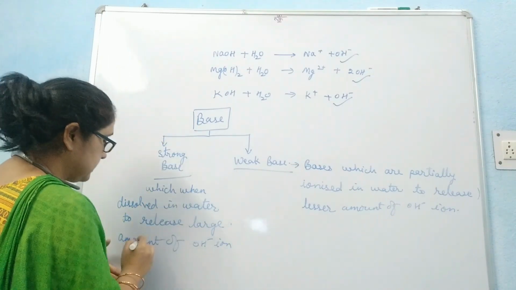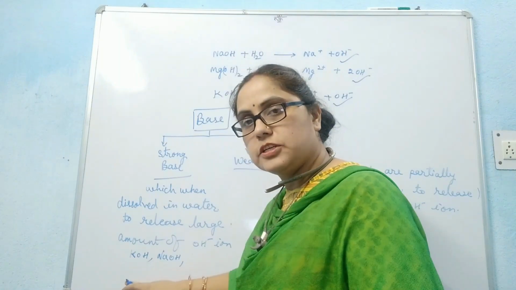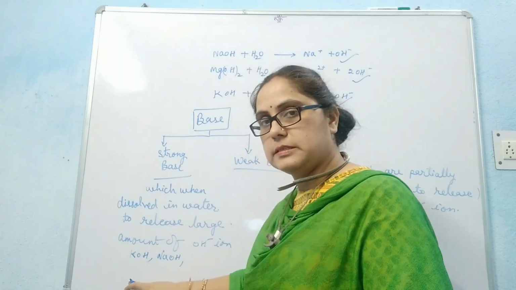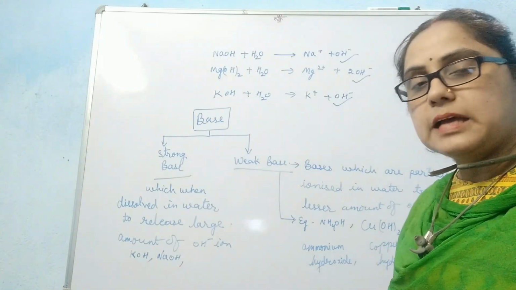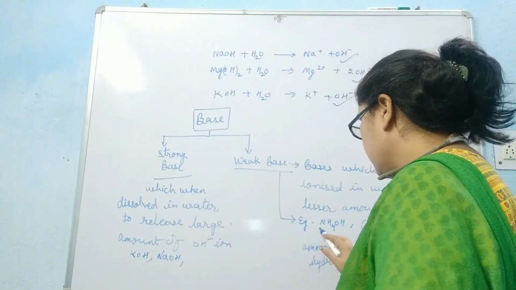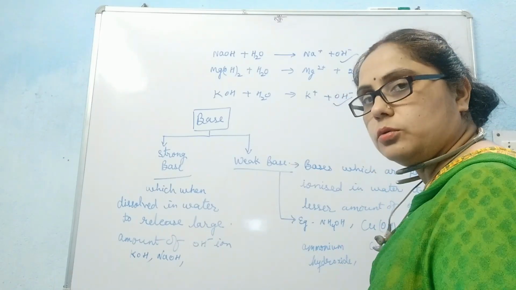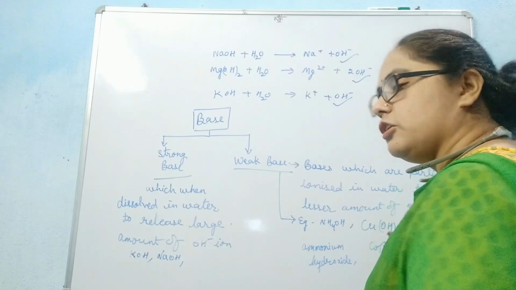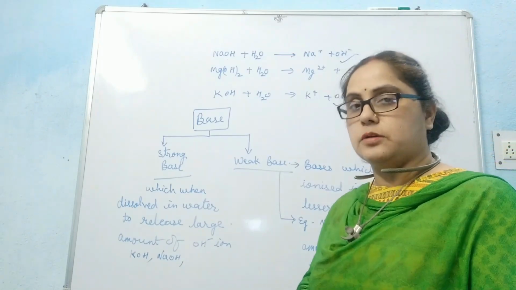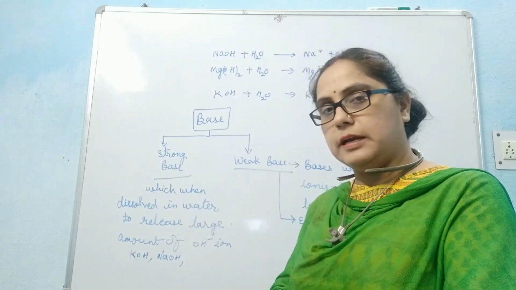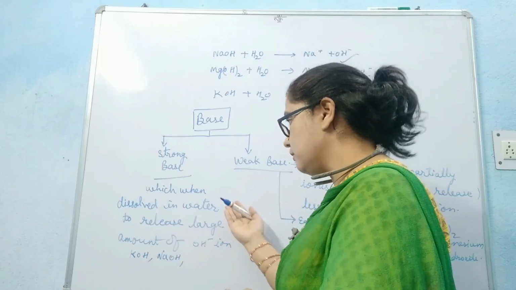Examples of strong bases are sodium hydroxide and potassium hydroxide. Examples of weak bases are NH4OH, ammonium hydroxide, Cu(OH)2, copper hydroxide, and Mg(OH)2, magnesium hydroxide. They are all weak bases because they are partially ionized and release a lesser number of OH minus ions. These are the two types of bases.